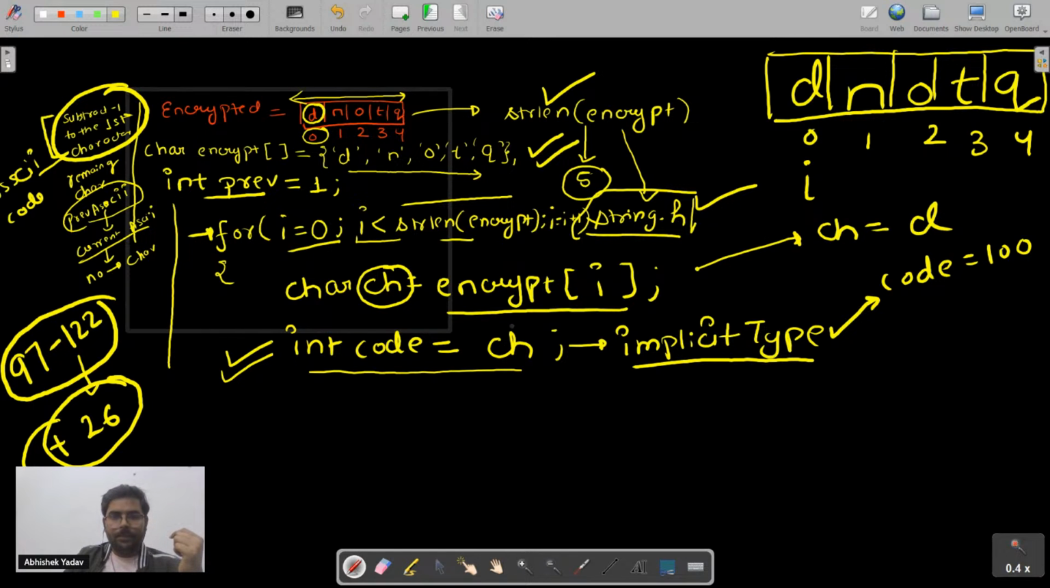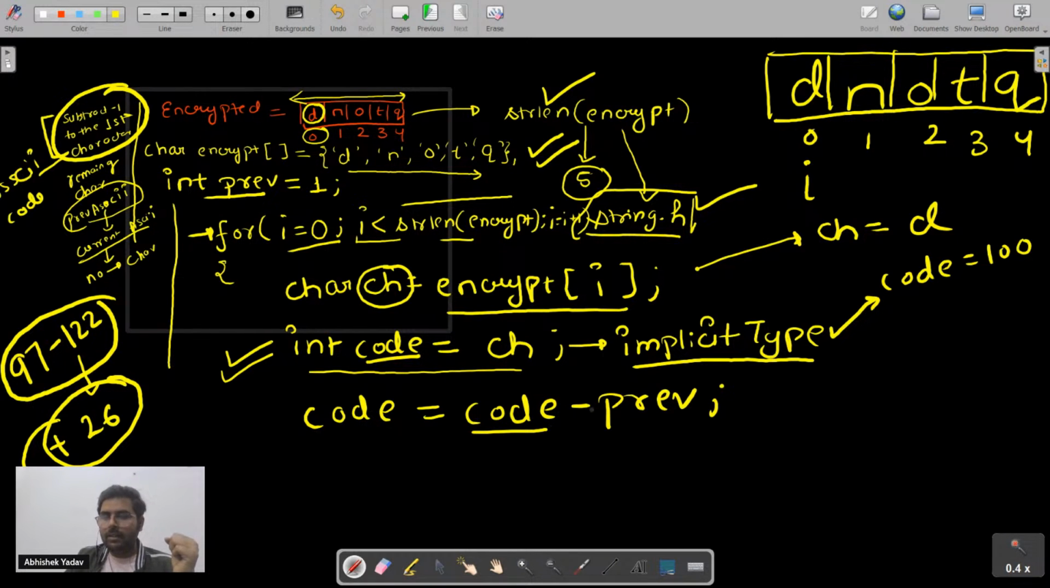So I got the code here, and after getting the code, I will say, hey, code is equal to code minus previous value. And you will ask, hey, why have you written this line? The value of code is 100. 100 minus the previous value, which is 1 here. So I will get 99 at this point.